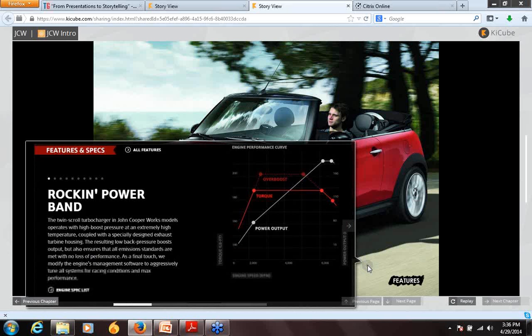Just imagine if on the web browser it's looking good, how the user experience on a tablet, especially on iOS and Android, is really amazing. You really have to see it. And if any one of you is interested, please go and sign up for a demo account on our website, and we can work that out. We'll give you access to see how you could make better presentations through KaiCube using our demo account.